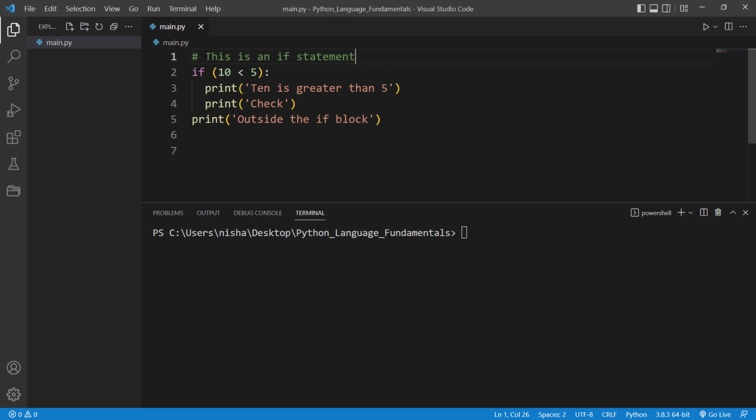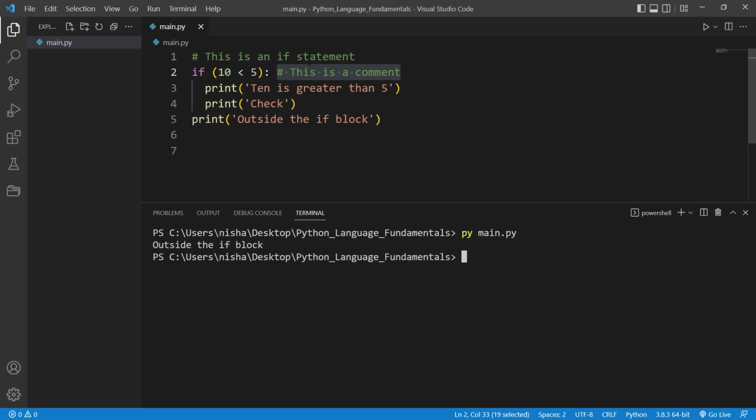You can also write your comment at the end of the line and Python will ignore your comment. For instance, I'm right now at the end of this line and in here I can write my comment and Python will ignore my comment. So for instance, if I run this code, my comments will not be executed.